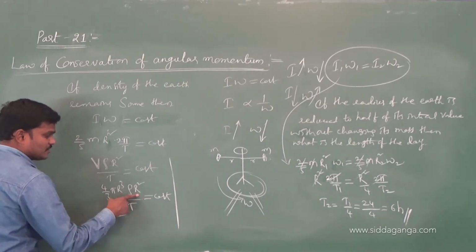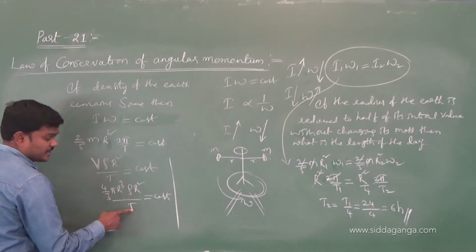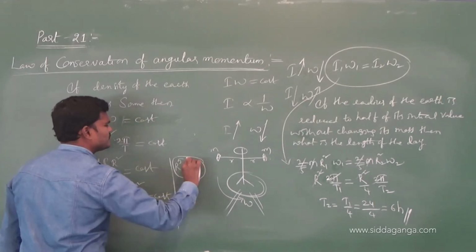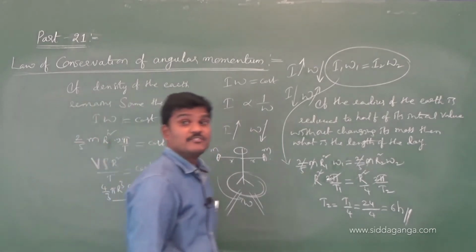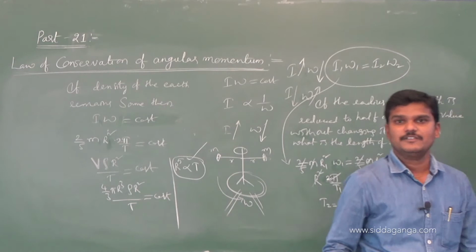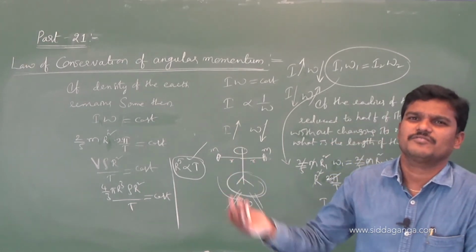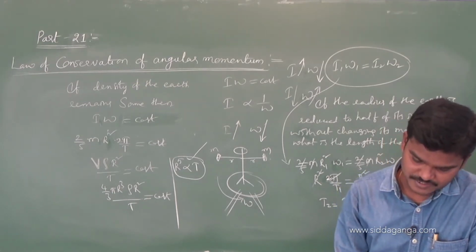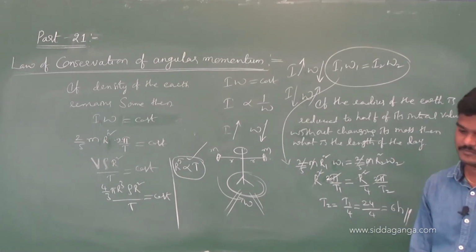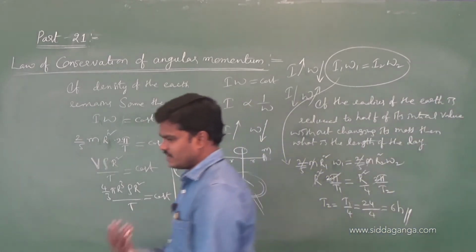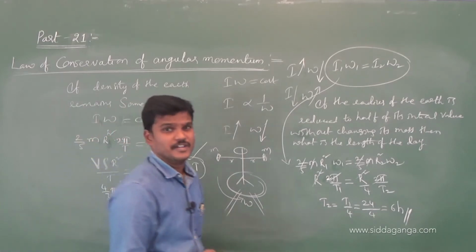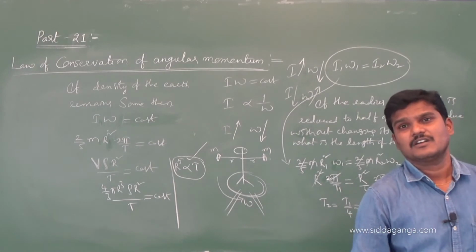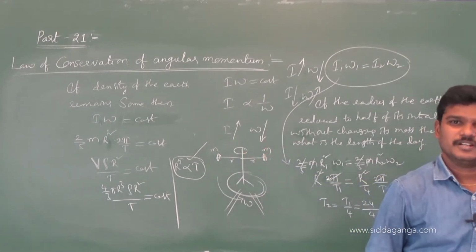4 by 3 rho is constant, r cube times r square, so r power 5, and this is t. So r power 5 is proportional to t. T varies with r power 5. If r1 is r, r2 is nr, you will get n power 5. So t is directly proportional to r power 5. If t1 is given as t, and they ask you to find t2, you can find it. But how do t and r vary? T is proportional to r power 5. If r1 is r, r2 is nr, you will get n to the power of 5.